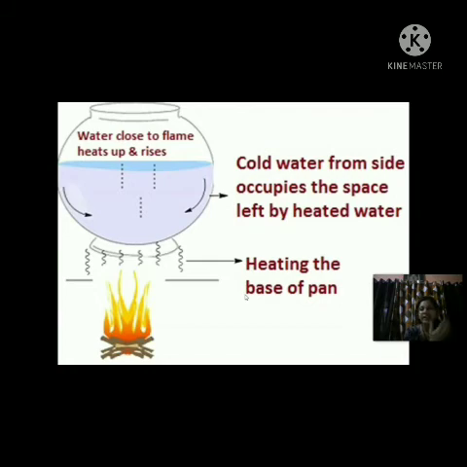Okay, continuously the heat is given to that beaker in which the water is kept, and the water is getting heated by the process of convection. This you can see daily at your home whenever we boil water.